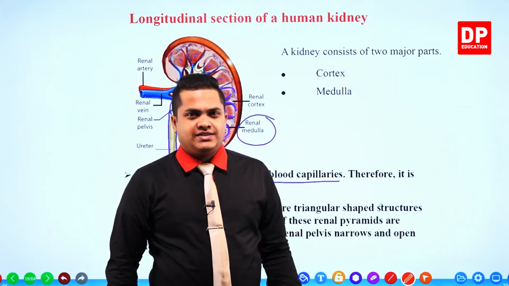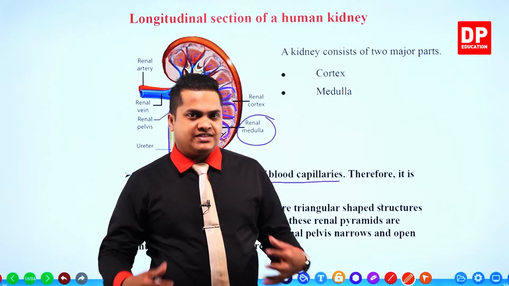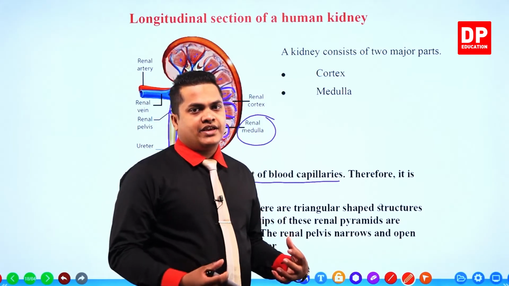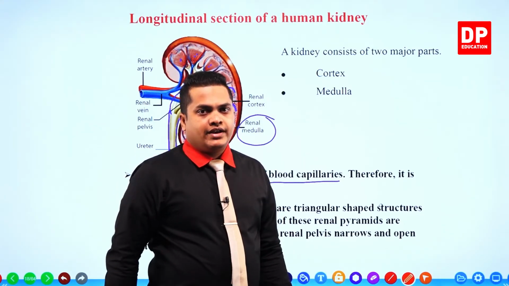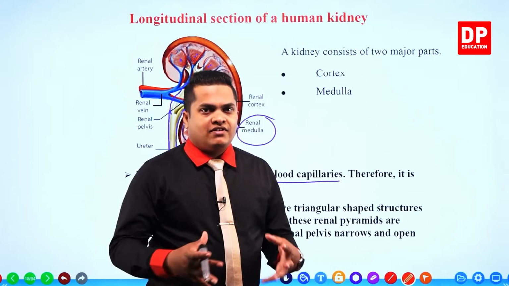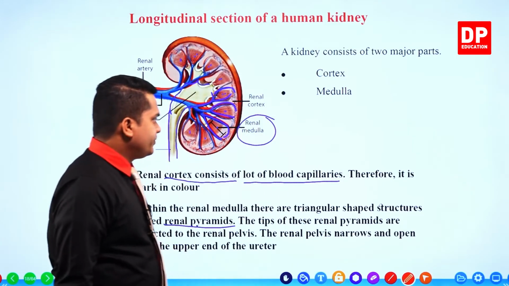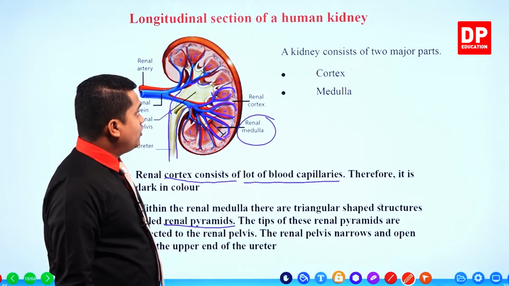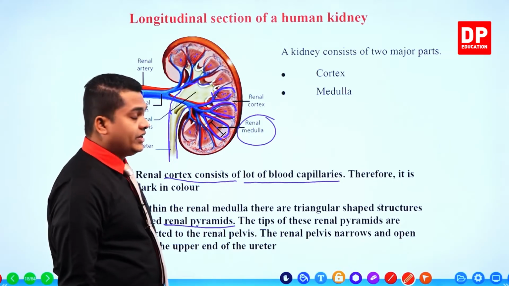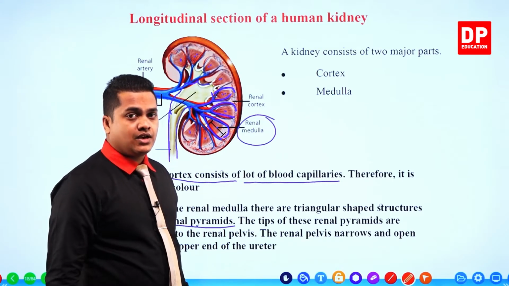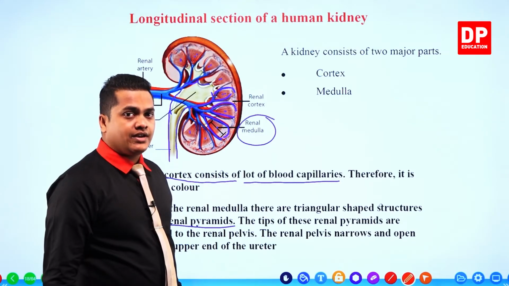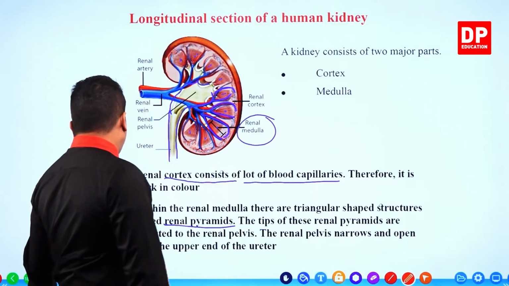So simple. You can see that it's not that much of a big deal. The arrangement and the structure are not complicated, it's somewhat simple. So this is how the kidney is located when you observe the longitudinal section, and these are the main parts contained in the kidney. Right then,